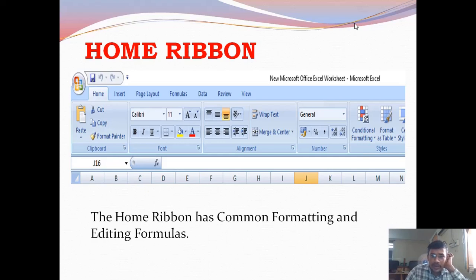The Home ribbon tab. The Home ribbon tab is for common formatting and editing. It consists of formatting and editing tools.